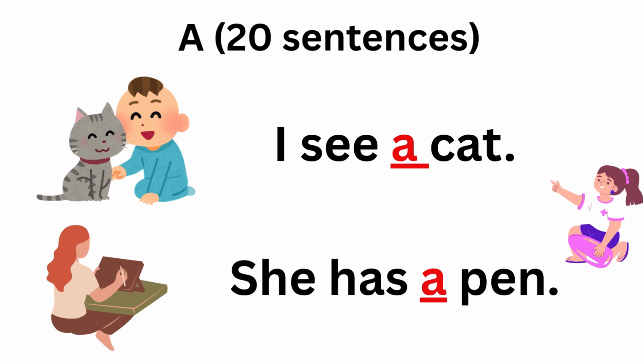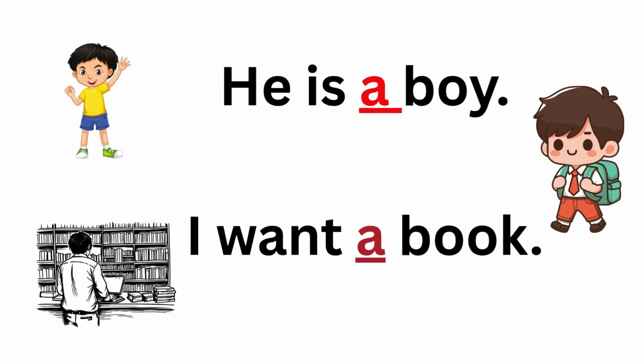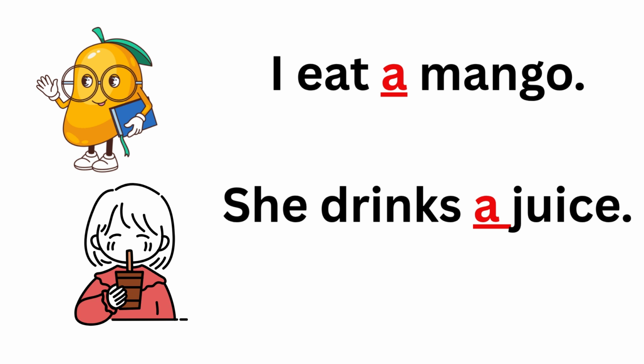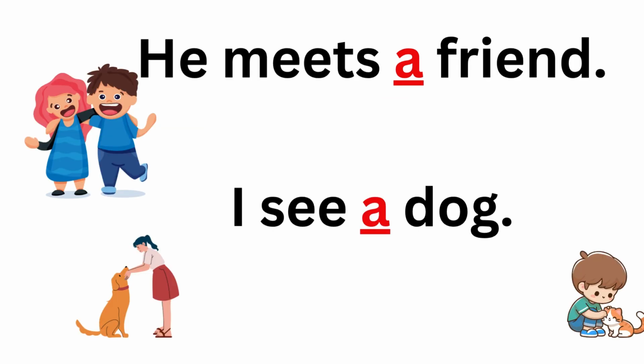I see a cat. She has a pen. He is a boy. I want a book. She buys a toy. He drives a car. I eat a mango. She drinks a juice.